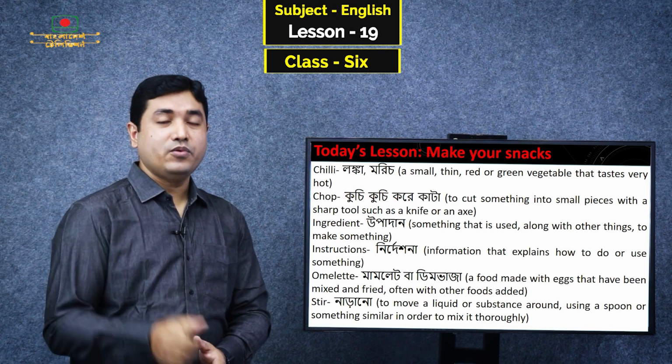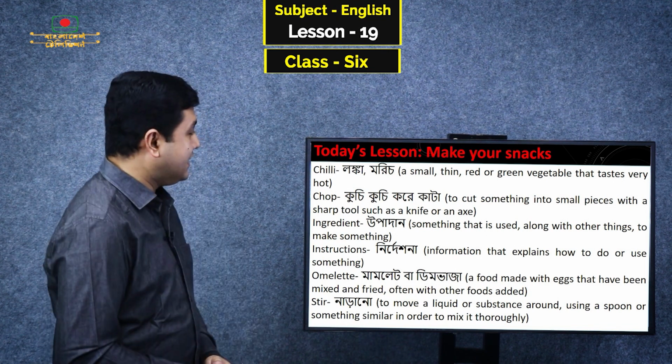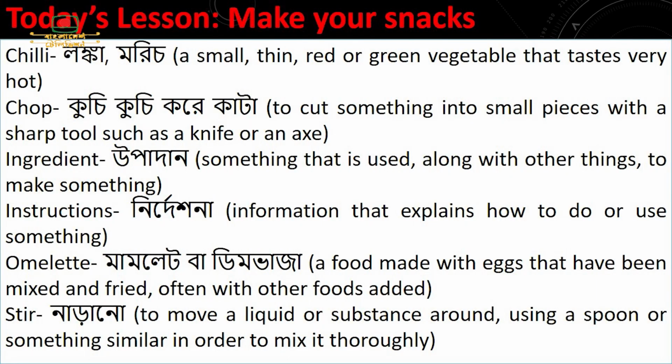Let us learn some words from this lesson. Chili. It means a small, thin, red or green vegetables that tastes very hot. Chop. It means to cut something into small pieces with a sharp tool such as a knife or axe. Ingredient.